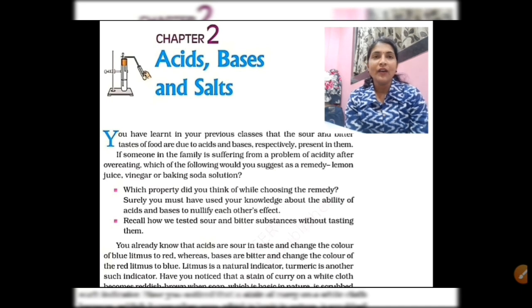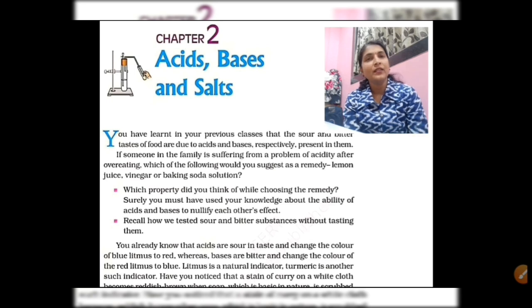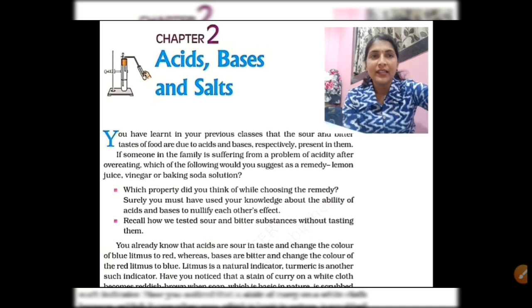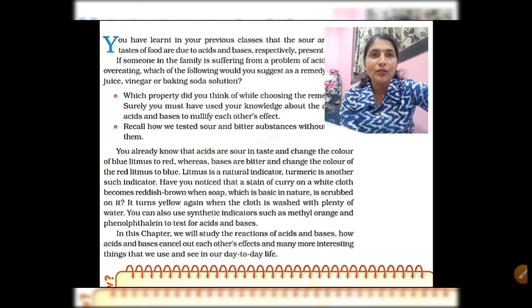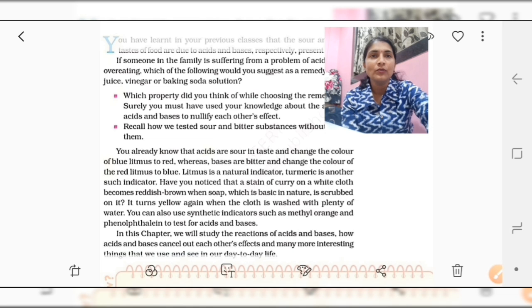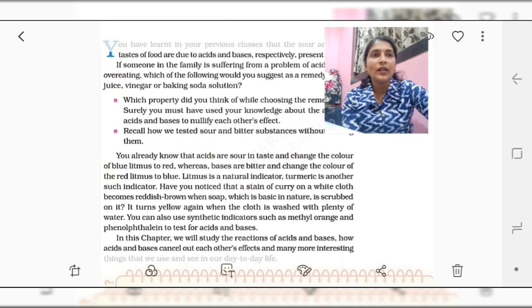After taking the baking soda solution, when the person consumes it, definitely the person will get relief. This is the remedy which you will offer to the person to relieve the acidity. Now in the second paragraph, what is given here? You already know that, here I can show to all of you. You already know that